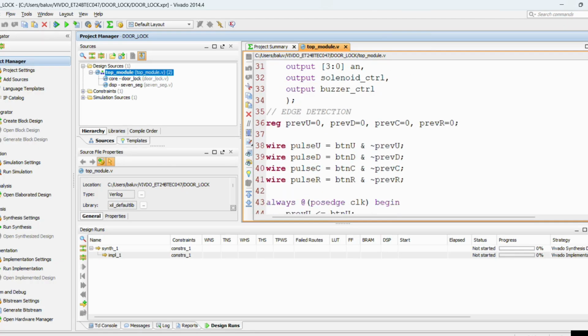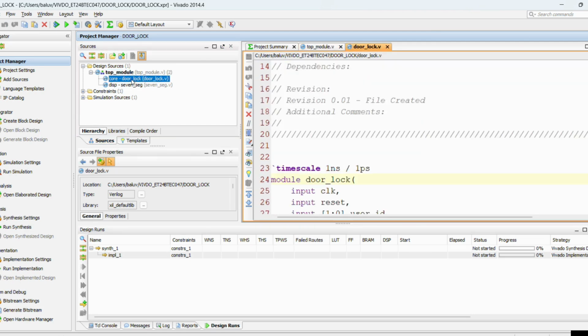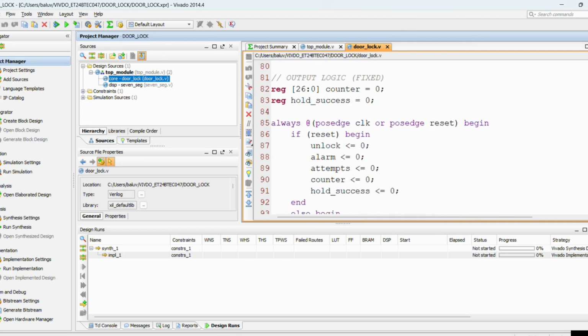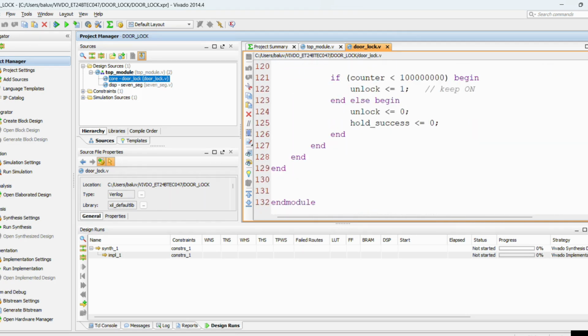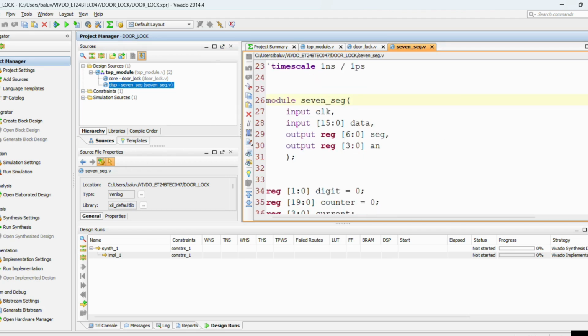So this is the Verilog code written in Vivado. The design includes the main door logic, which is implemented using a finite state machine, along with user selection, password verification, attempt counter, and the 7-segment display control as well, as shown here.